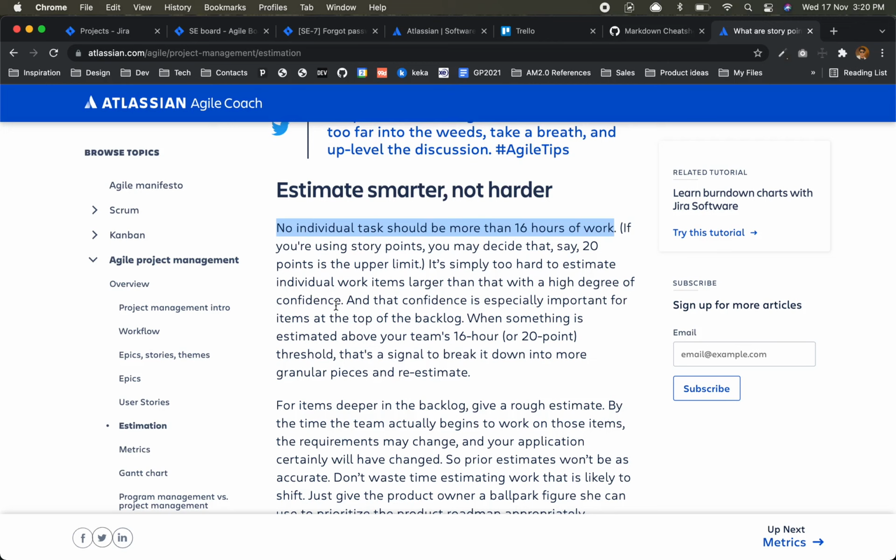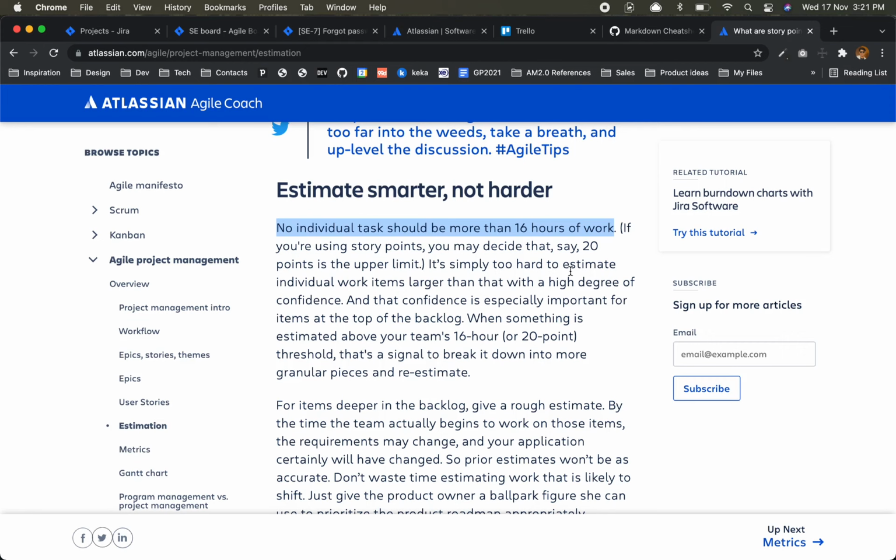So in Agile, the strategy is that we break down work into smaller tasks. If we break down complex and big tasks into smaller tasks, then we get more ability to trace them, right? So that's why they are saying it should not have more than 16 hours of work. And accordingly, if you are using story points, you may decide that, say, 20 points is the upper limit. 20 is my 16 hours. Something like that. It can't exactly relate to the 16 hours, but for us, 20 is enough, right?